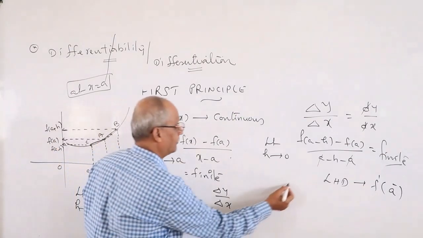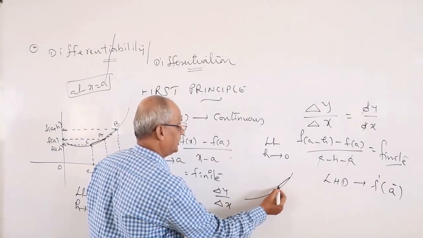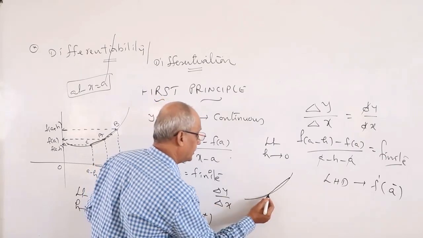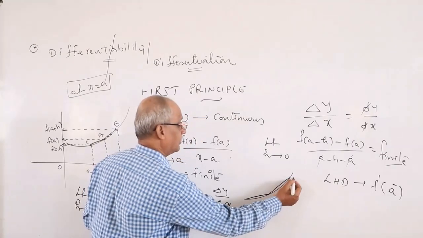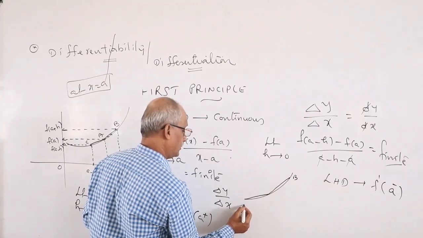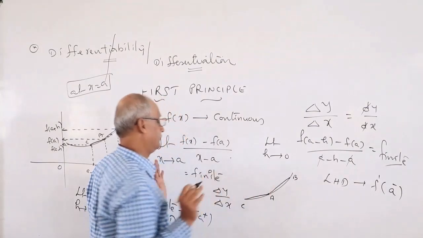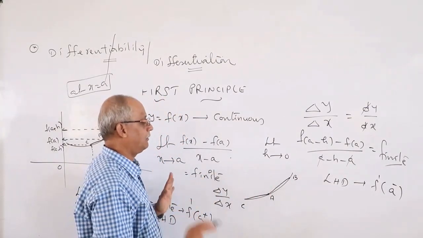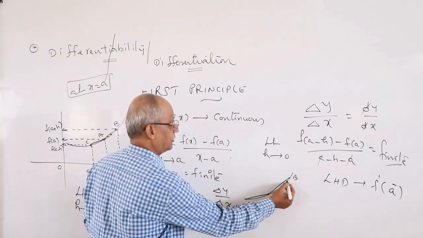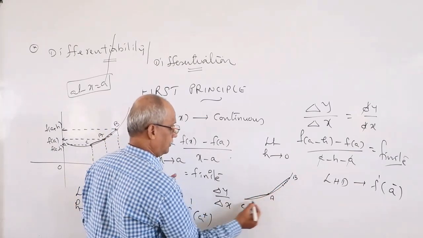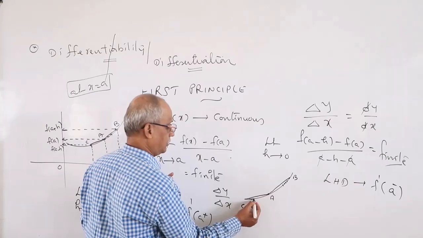See, like this. This is a chord and this is a chord. B, C, A. Now slowly traveling, B is coming closer, closer, closer. Similarly, C is also coming closer, closer, closer.